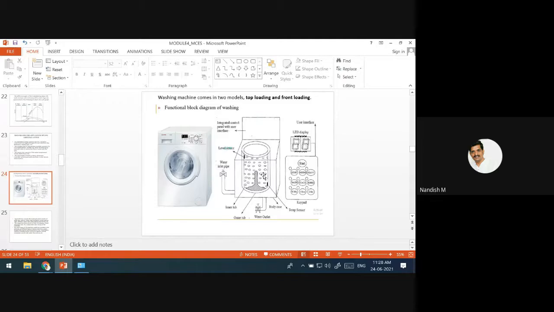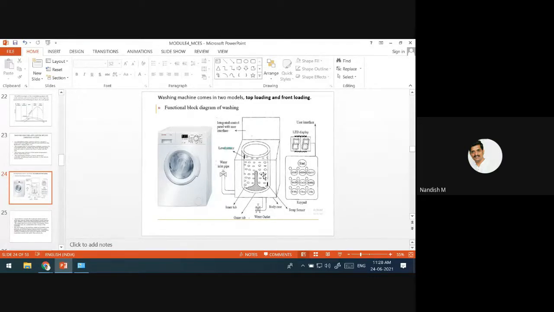Some other washing machines may give you hot water for washing. For different types of cloths you have to set different programs: for woolen cloths, for smooth cloths, for children less than 5 years of age they will keep another program, and for lightweight dresses and heavy dresses different programs.